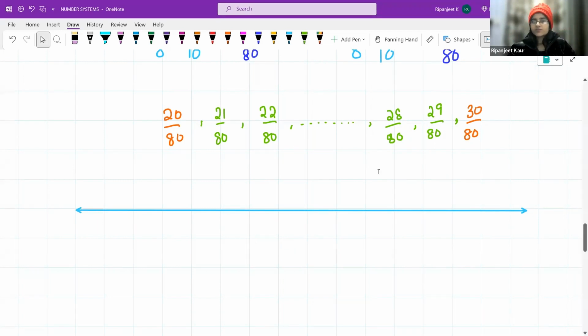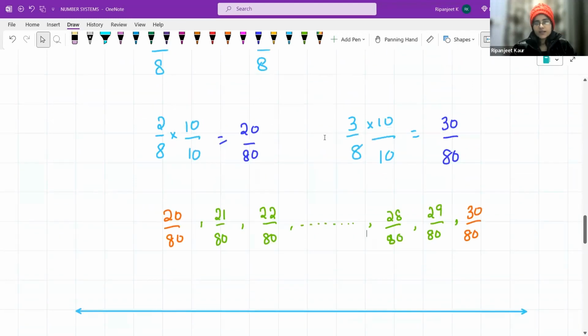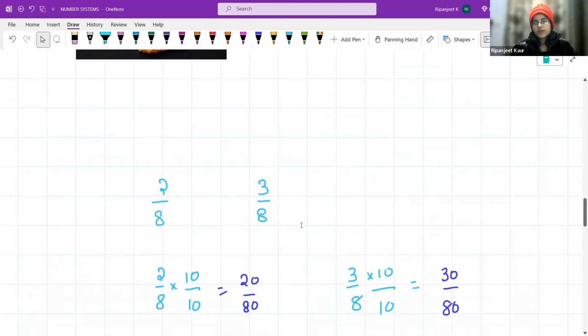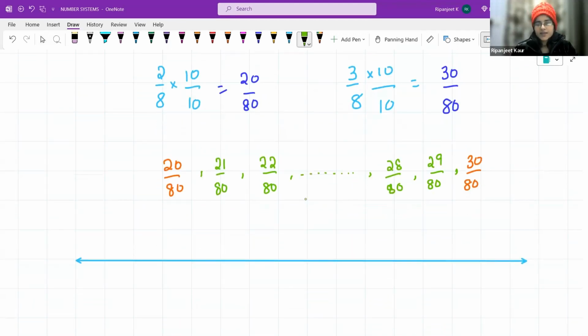And where are these numbers? Okay, for that, let us take this one thing. Let us take 2 over 8 and 3 over 8. How do we represent them? 0 over here, 1 over here, 2 over here, 3 over here, 4 over here. Let us take only a few numbers for representation. How do we do this?